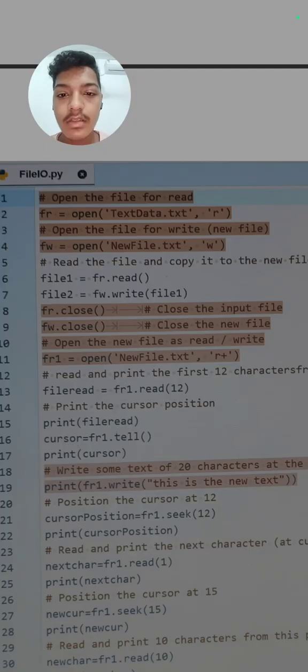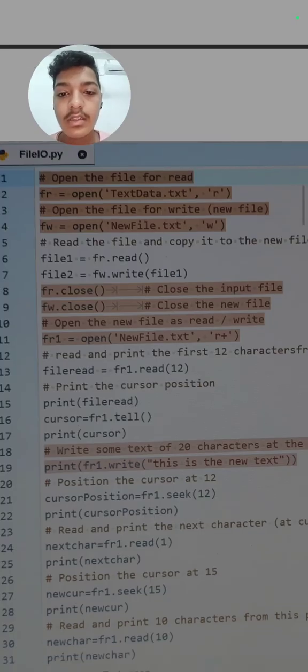First comment is open the file for reading purpose. So we will open the file text data.txt comma read, then open the file for write, means now we want to open the file for the write purpose, but this time we want to open a new file. So we write fw.open new file.txt in write mode.